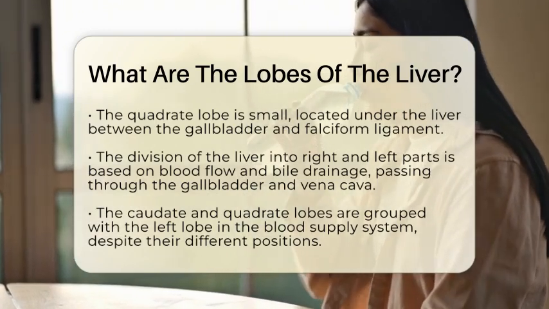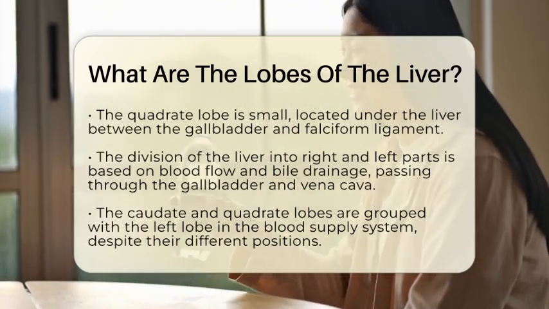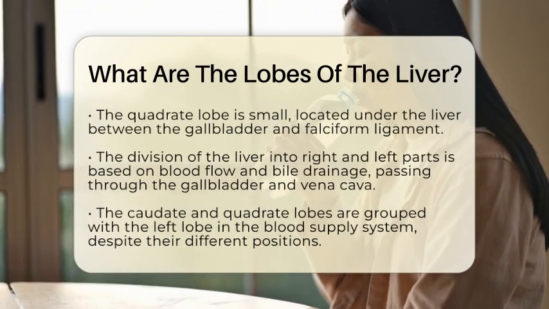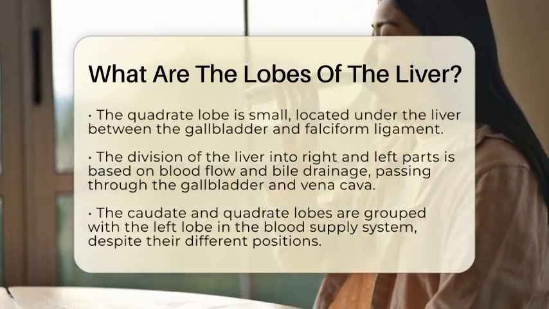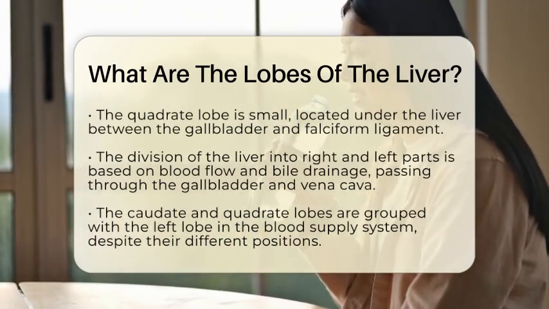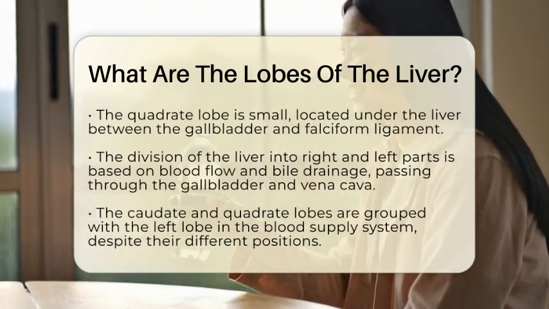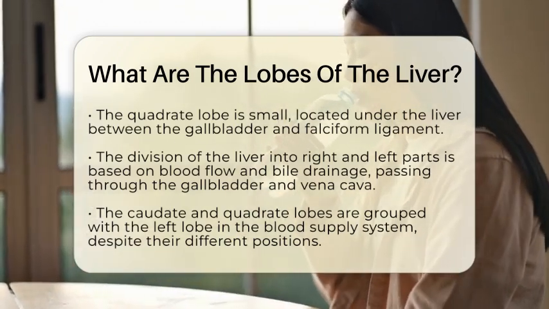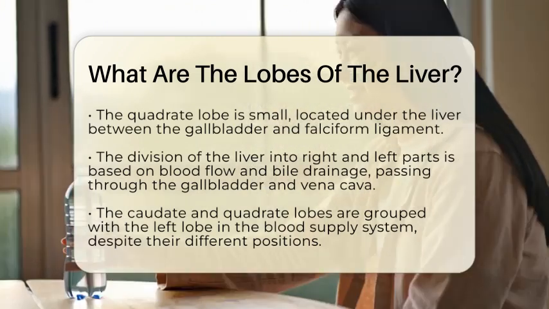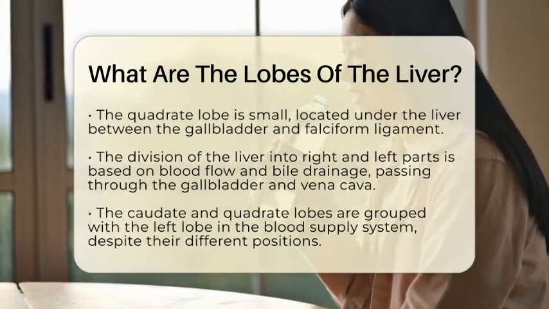The caudate lobe is a tiny, somewhat independent part located on the back of the liver near the large vein called the inferior vena cava. It is unique because it gets blood from both the right and left branches of the portal vein and the hepatic artery, which supplies blood to the liver. This dual blood supply makes it functionally special.